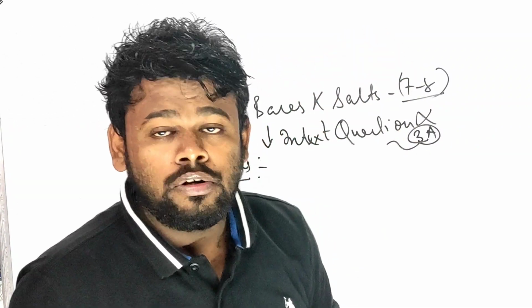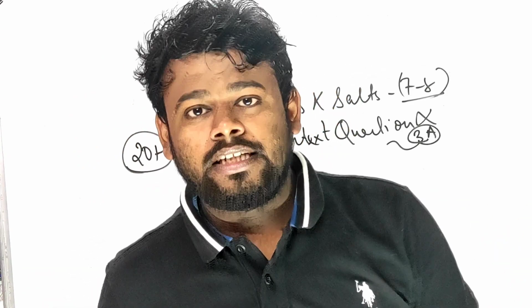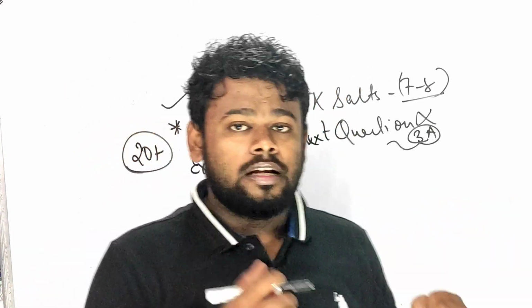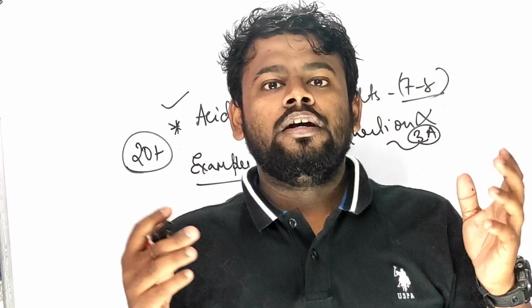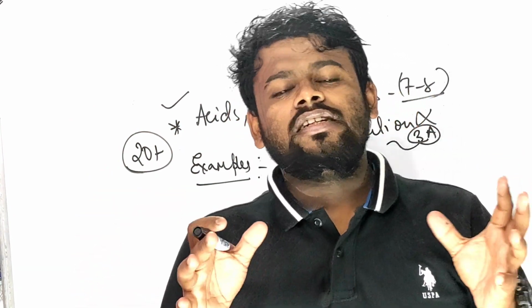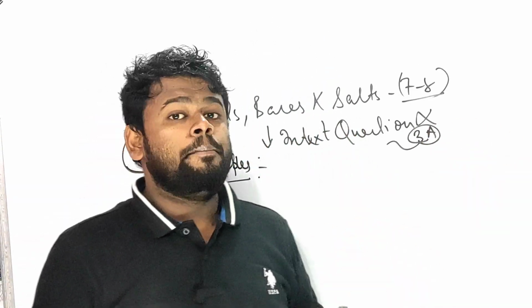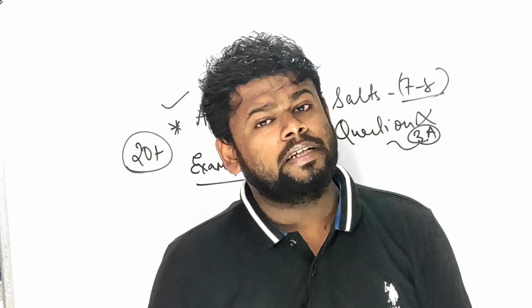And what are the things you have to remember? Vinegar, acetic acid. Apple, malic acid. What is oxalic acid? Tomatoes. Urine, uric acid. These are the things you have to memorize. Uses of acids, you have to go ahead. Bases, what are the bases? Uses of bases, you have to go ahead.